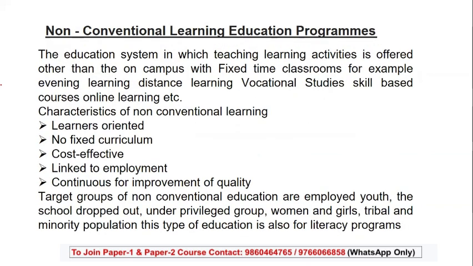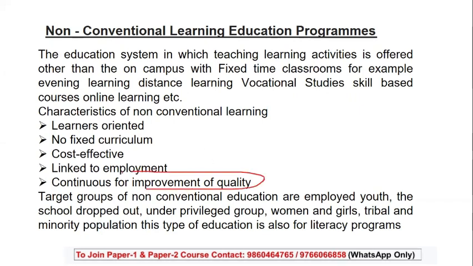Whereas non-conventional is completely opposite. It is an online form of learning, offered with flexible timing. For example, evening learning, distance courses or vocational study courses. Here the characteristics are that it is learner oriented, it has no fixed curriculum, it is cost effective, it is linked to employment, and it seeks continuous improvement of quality.